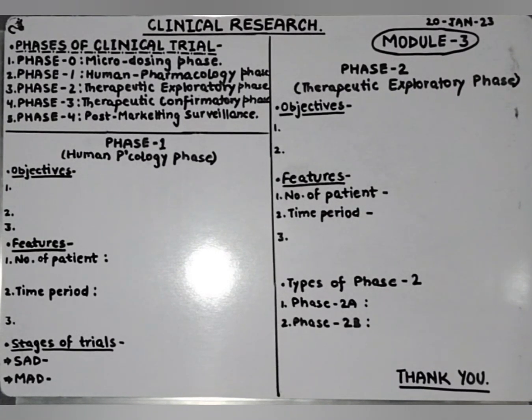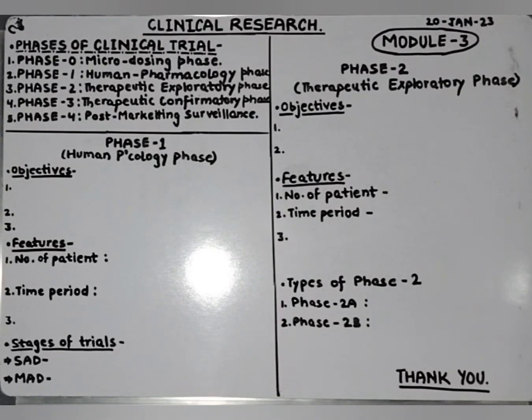We already discussed in Module 1 and Module 2 about the clinical research and phases of the clinical trial. Now in Module 3 we will discuss in detail about Phase 1 and Phase 2. So let's take a recap on phases of clinical trial. First of all, we will just discuss what is clinical research. So basically, clinical research is the field of biomedical science that involves the drug development.